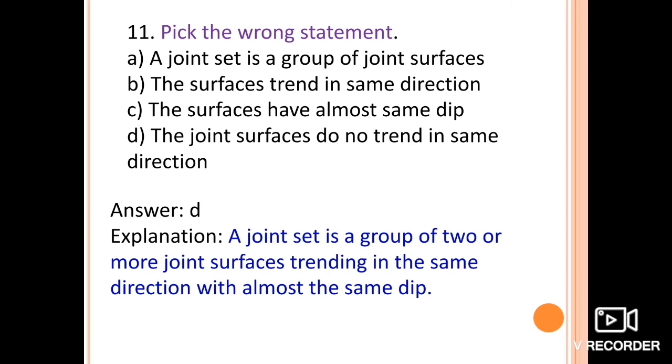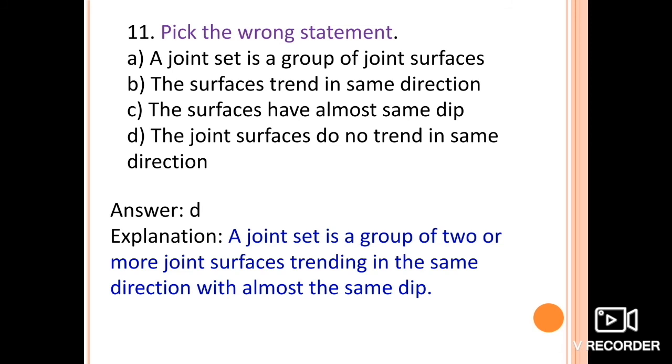First one is a joint set is a group of joint surfaces. Commonly the rocks contain a large number of joints which lie more or less parallel to one another. These parallel joints together form a joint set. So option A is right. The surface trend is in the same direction, so that is also right.